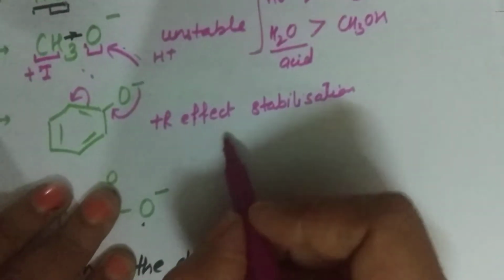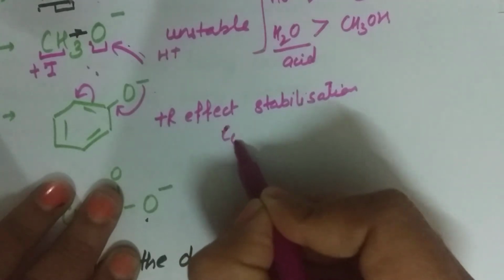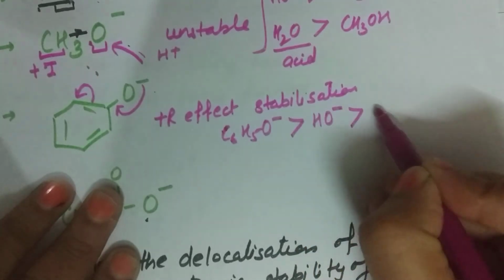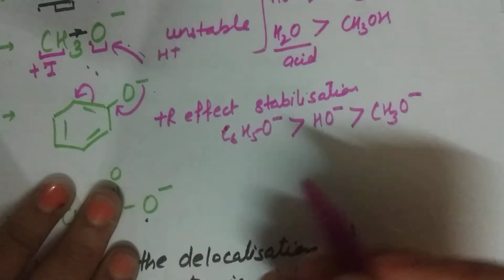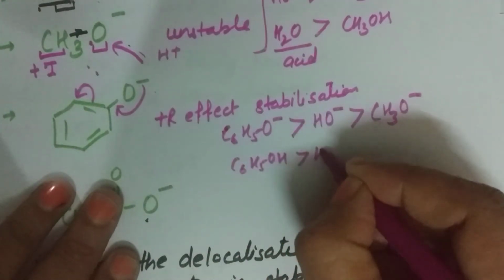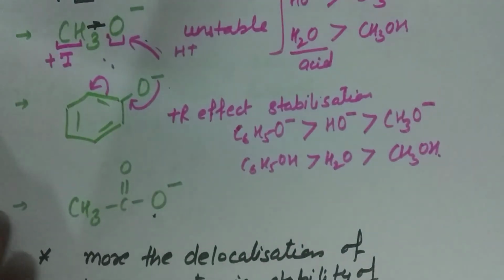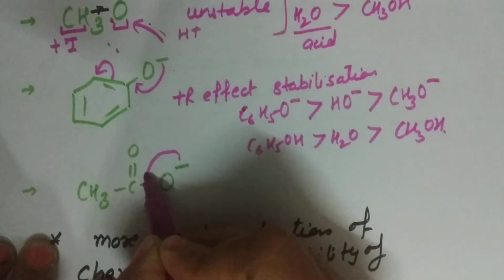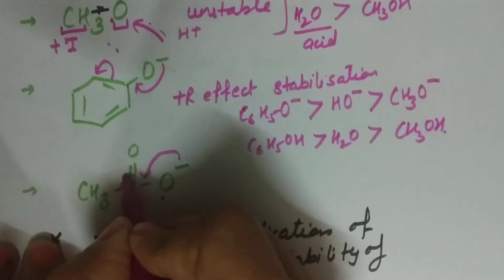So we can say that C6H5O negative is more stable than OH negative, and it is more stable than the alkoxide ion. So the same is the acidic strength, that is, phenol is a stronger acid than water and water is a stronger acid than alcohol.